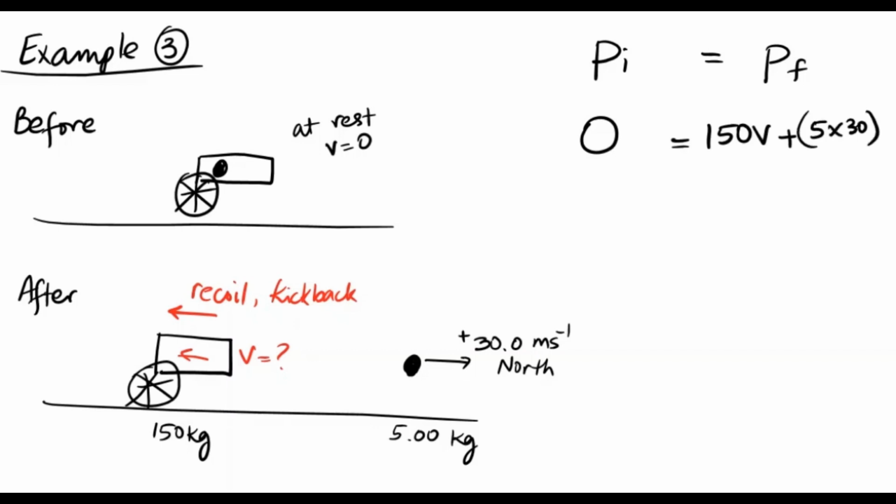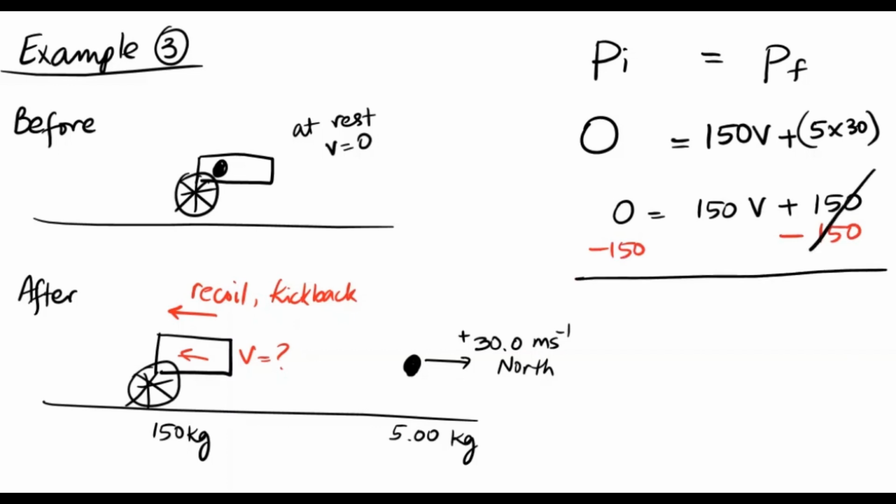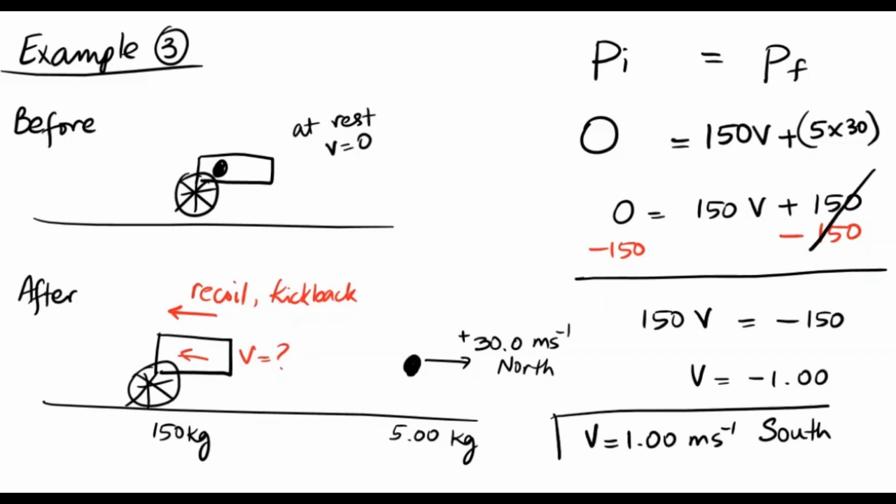Then I find the momentum after the cannon has fired the cannonball as separate momentums for the cannon and the cannonball. The rest is solving the equation using math, and you will be able to find the recoil velocity, or the kickback velocity, of the cannon, which comes out at -1, which means that it's moving in the opposite direction, confirming that there is some recoil.